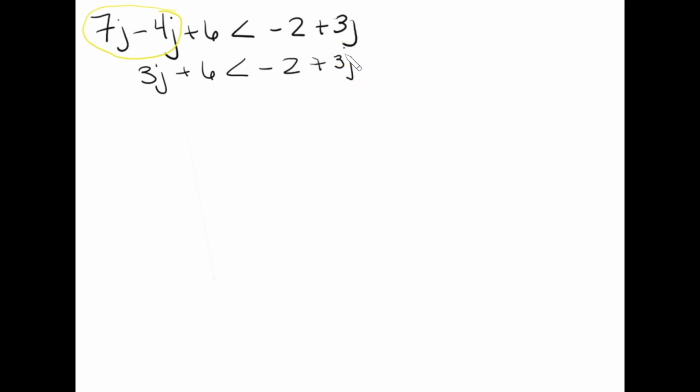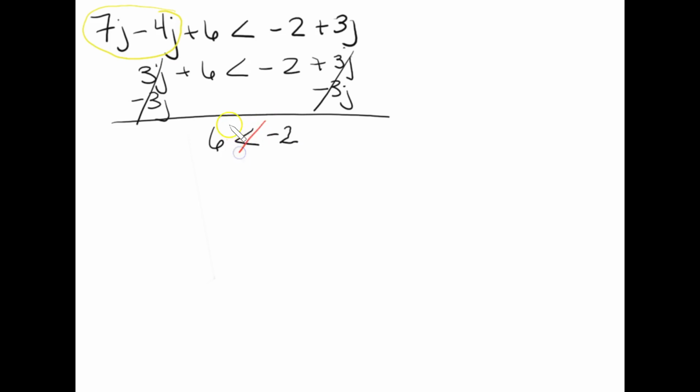And once again, it's like, wait a minute, what happens if I cancel out the 3j's? What if we subtract 3j from both sides? These two cancel out. I am now left with 6 is less than negative 2. And perhaps in your Mrs. Martin voice you go, burn, burn.